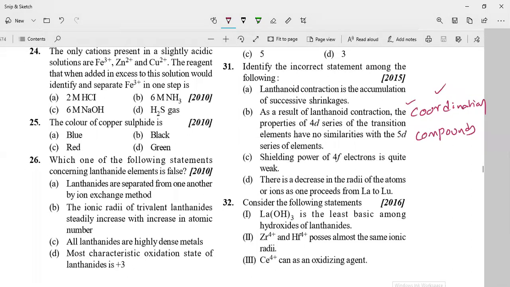Tomorrow, we'll discuss coordination compounds, objective questions and some synopsis based on coordination compounds. Understood?